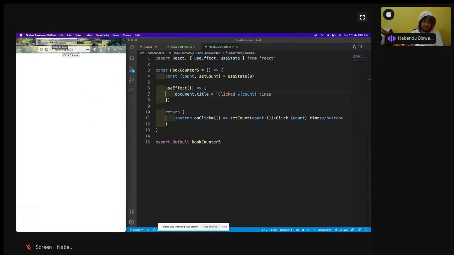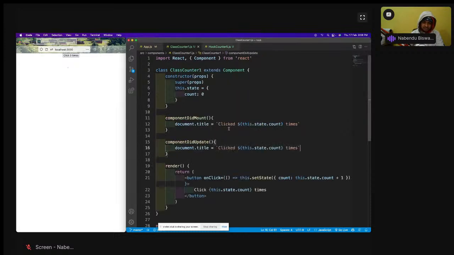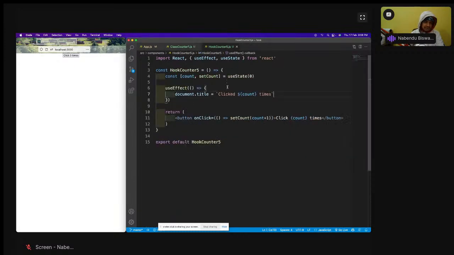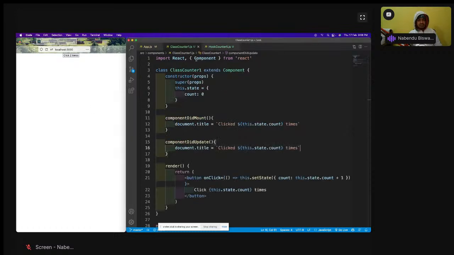So click 0 times is coming here. That means something like component did mount worked, which ran during the initial mount. Now I'll click here. This is also increasing. Means something like component did update is also working. So this is how we use useEffect in the component did mount and component did update way.